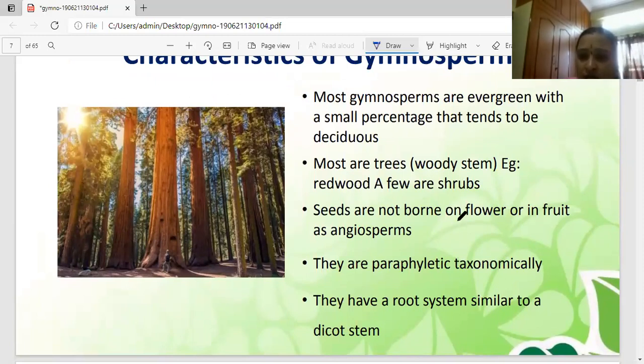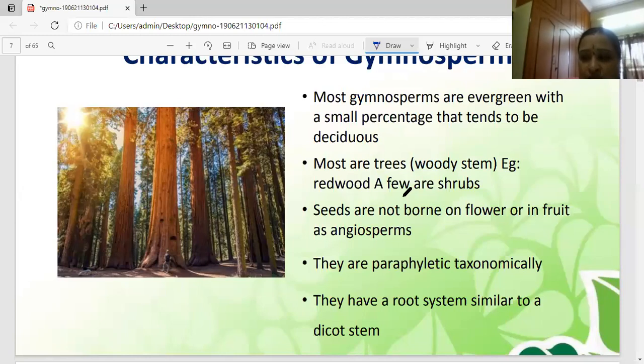A very good example is the sequoia plant. You can identify it in California. This is called the redwood plant. The coast redwood is probably the tallest living tree, reaching a height of 112 meters. Which one is the tallest in gymnosperms? The sequoia plant. You can observe it in the California area, the coast redwood, reaching nearly 112 meters in height.